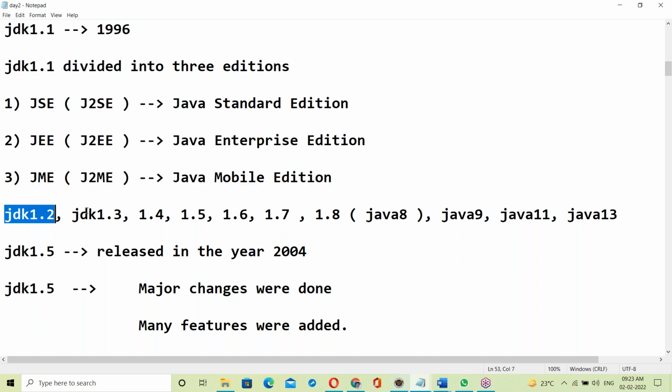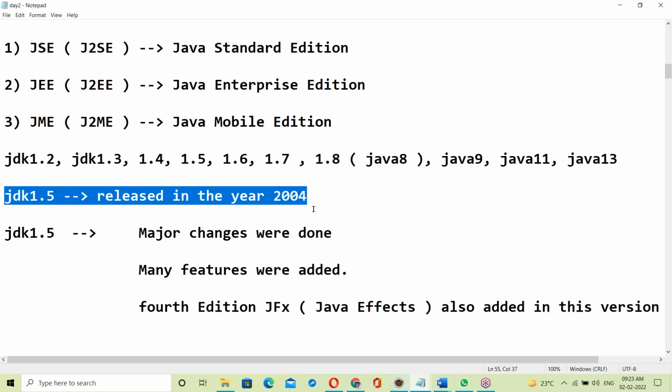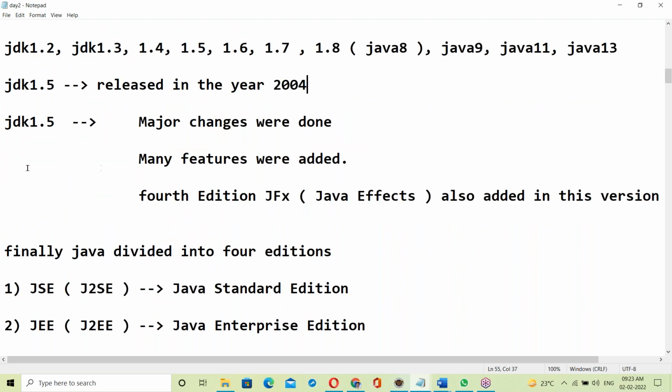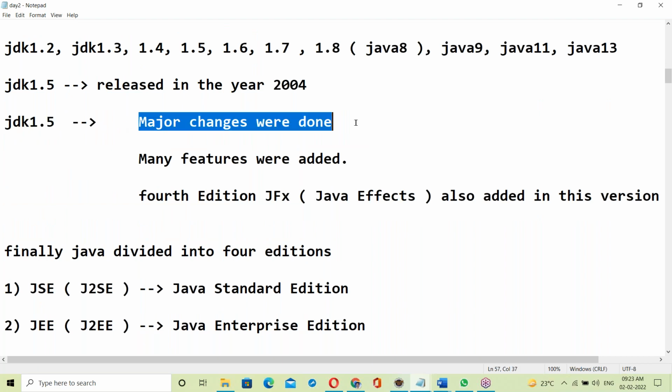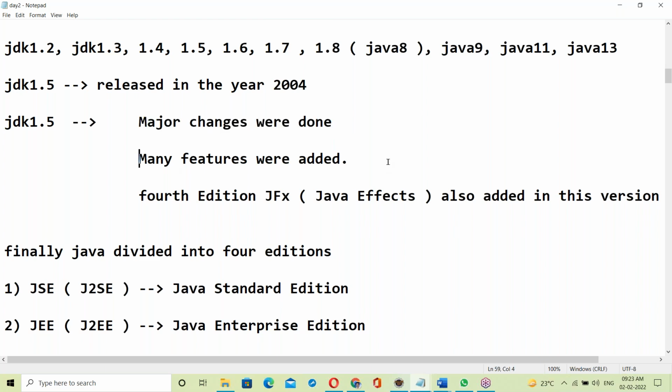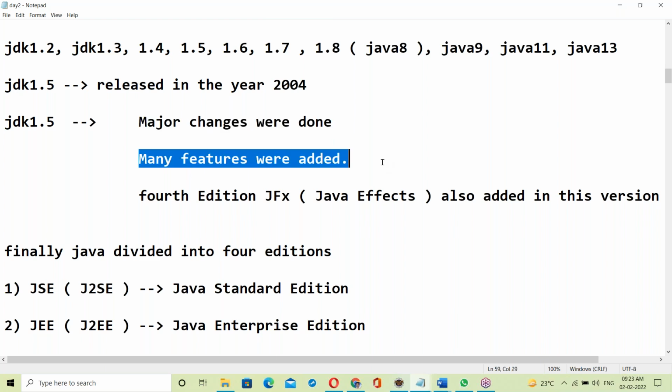Next came 1.2, 1.3, 1.4, and so on. Version-wise features, such as Java 8, 9, 11, and 13, we'll discuss at the end. JDK 1.5 was released in the year 2004, and major changes were made. Many features were added.